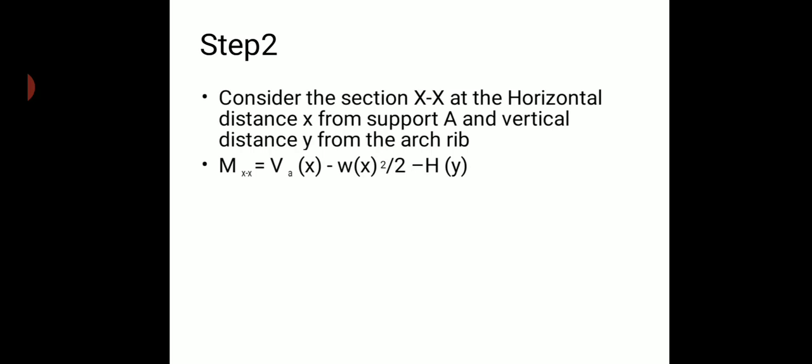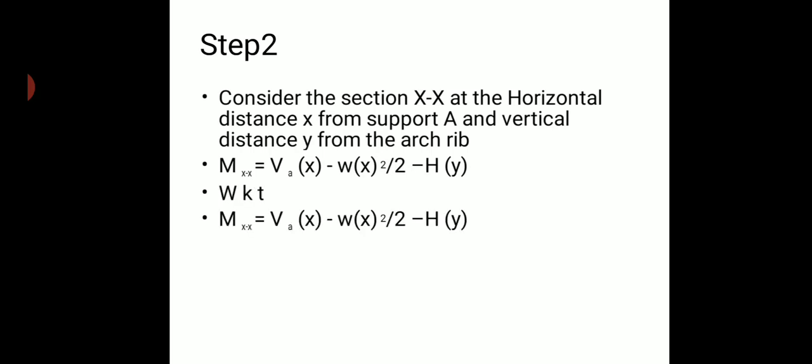Therefore H into y is acting in the anti-clockwise direction, hence it is taken as negative. Va into x minus H into y, and then the remaining force is w, acting at a distance of x. So w into x, convert that into kilonewton: w into x into half of the span, x by 2. So w into x by 2, again acting in the anti-clockwise direction, hence it is taken as negative.